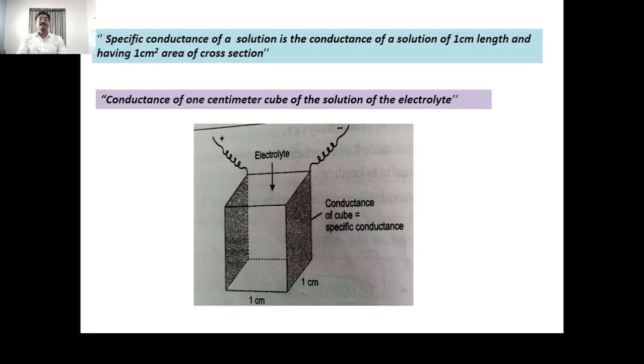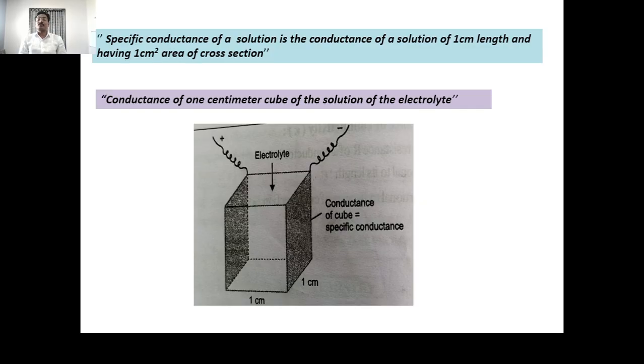Then see here, what is meant by the specific conductance in detail. The specific conductance of a solution is the conductance of a solution of 1 centimeter length having 1 centimeter square area of cross section.